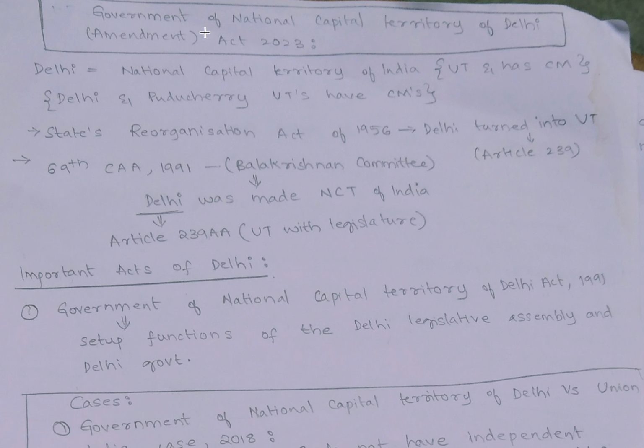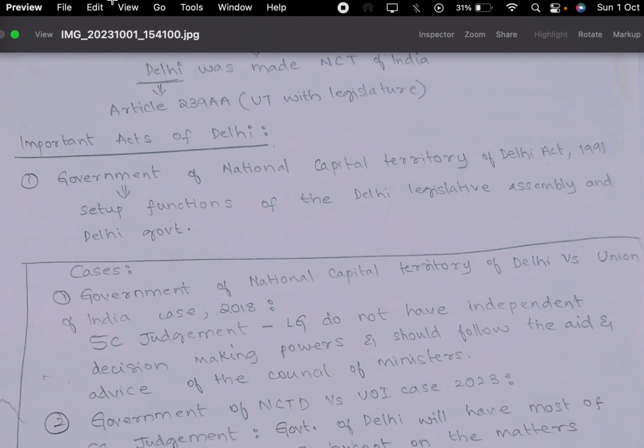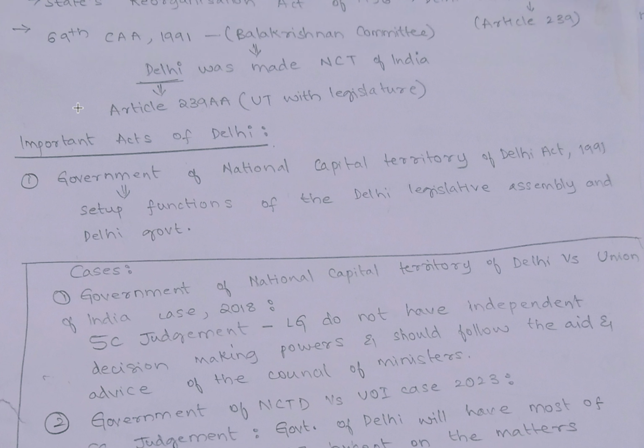So coming to the important acts passed on Delhi, the first important act was the Government of National Capital Territory of Delhi Act of 1991. This act set up the functions of the Delhi Legislative Assembly and the Delhi government.